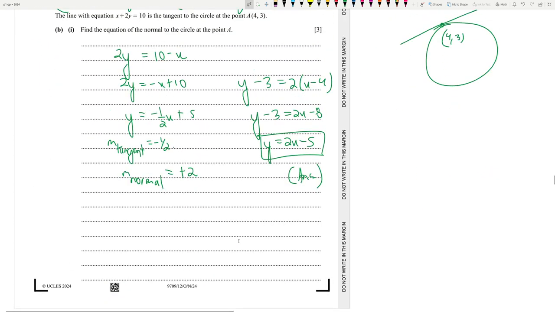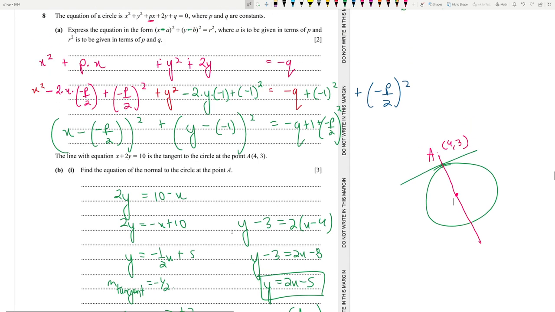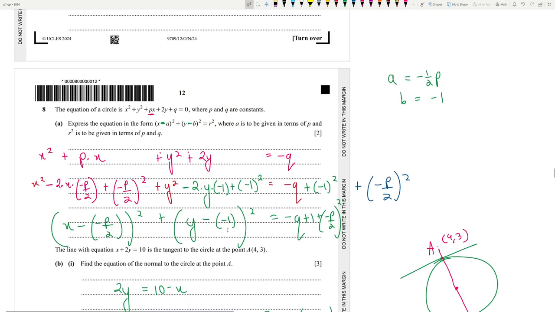Moving to the next part, find the values of p and q. Okay, so hear me out. The logic is, we know that this is a point A, and we found out the equation of the normal, and we know that the normal actually passes through the center. That's one piece of information that we know. Okay, so this is our center. What is the center basically? These coordinates are the center, minus half p and minus 1. This is our center.